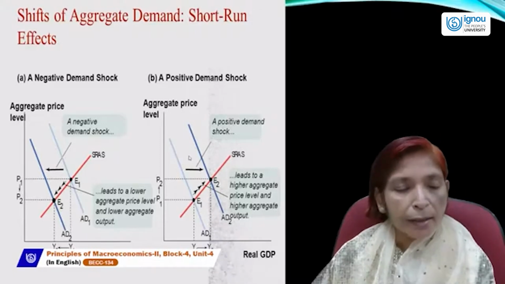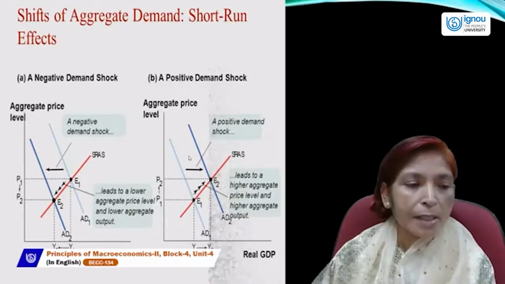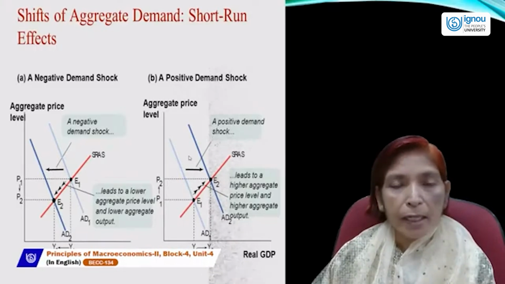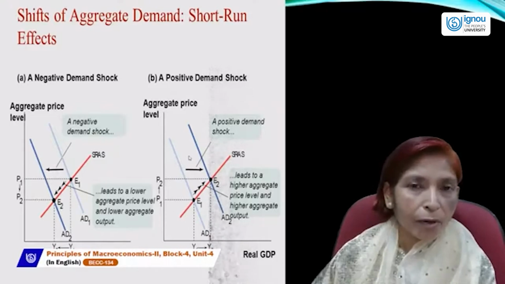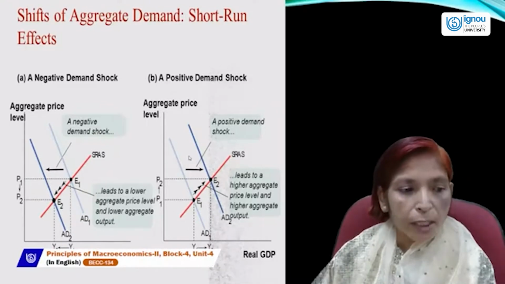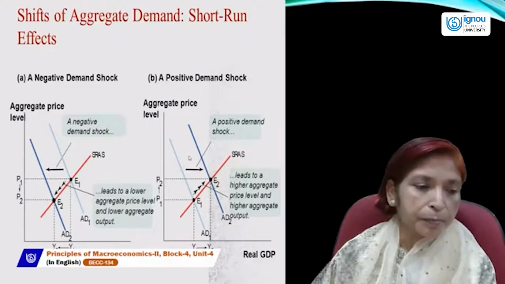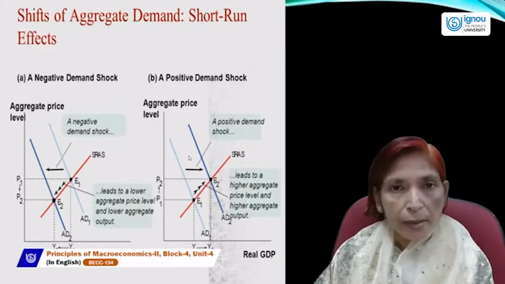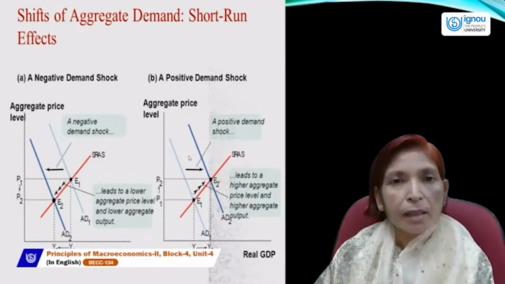At this equilibrium point, price level will fall from P1 to P2 and income level will also fall from Y1 to Y2. So if the aggregate demand shock is negative, then GDP and price level both will fall